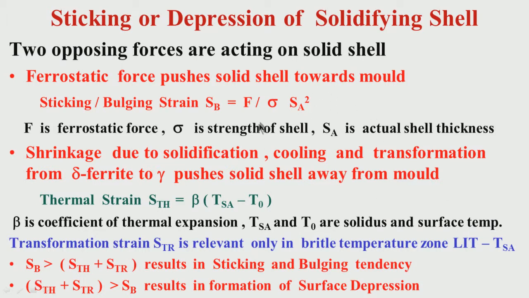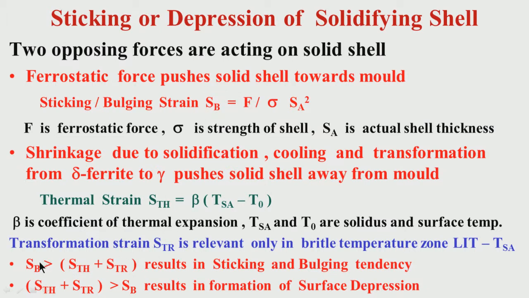This is because of this consideration. The sticking or bulging strain depends on what? The ferrostatic force, the strength of the shell and the thickness of the shell. So, this will determine what the bulging or sticking strain is.